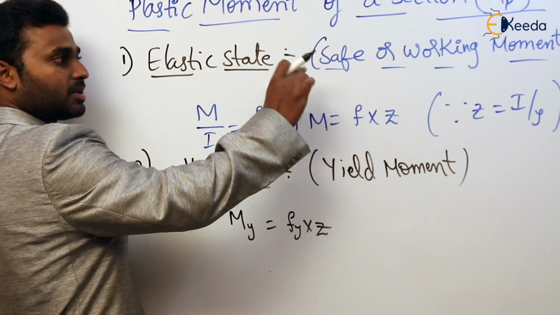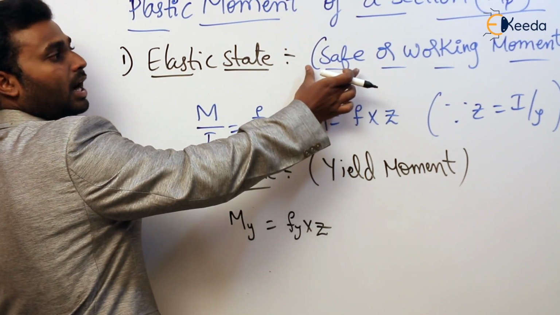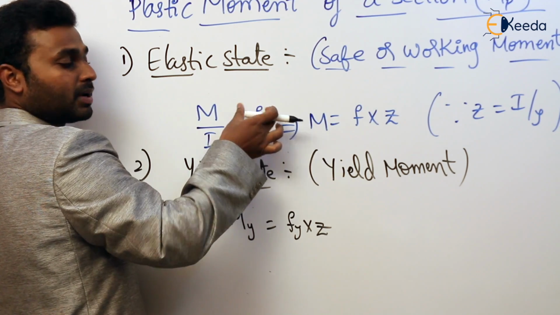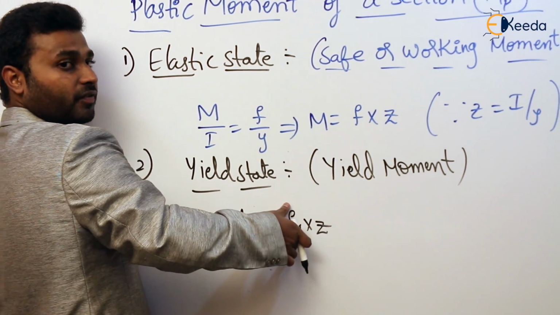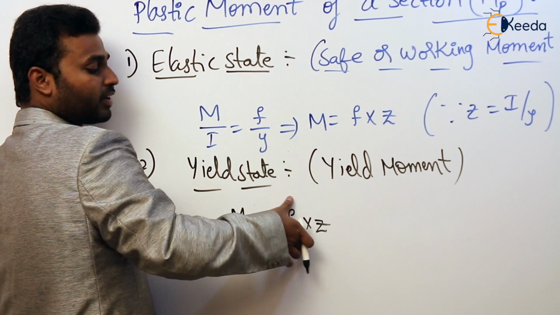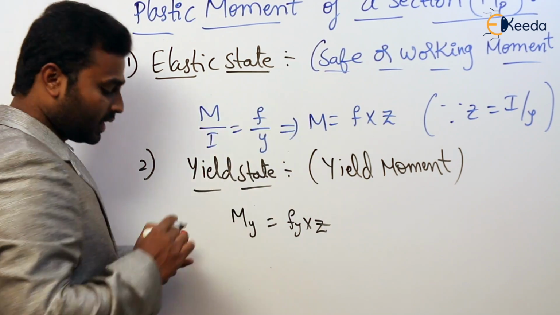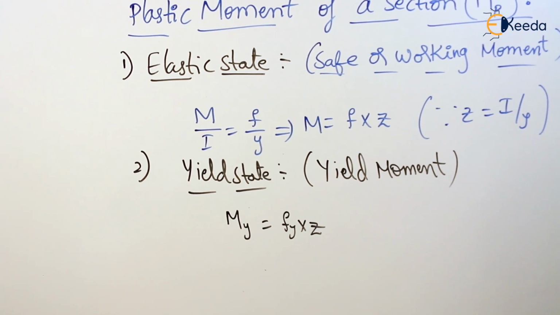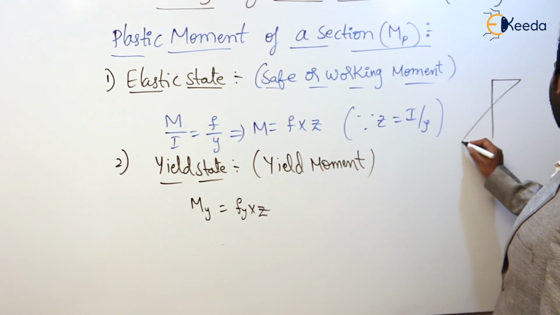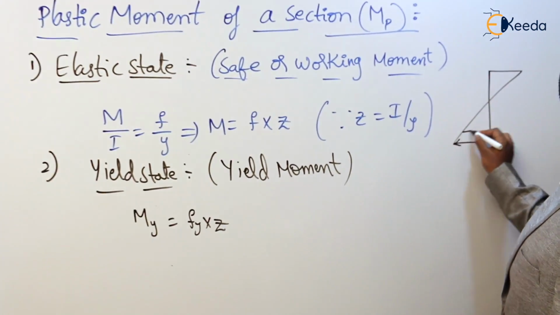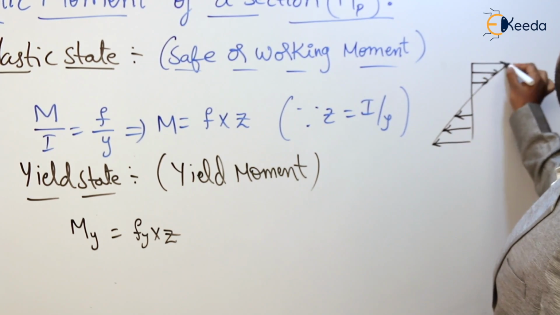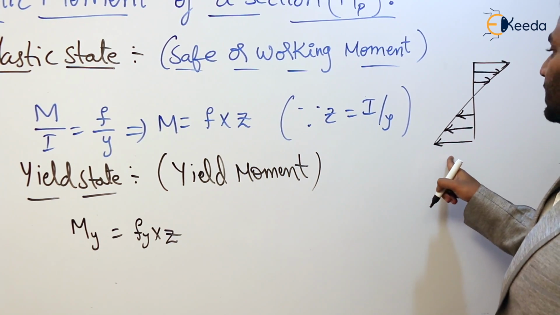As we discussed previously, in working state or elastic state, the stress is F, which is less than Fy. But in yield state, the stress is Fy. So yield moment My is equal to Fy into Z. And in both cases, if we observe the stress distribution, in an elastic state, this is the stress distribution.